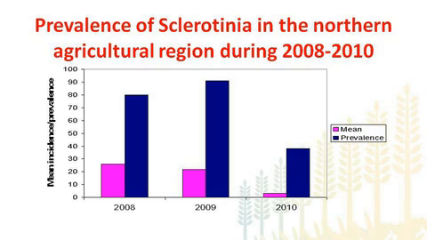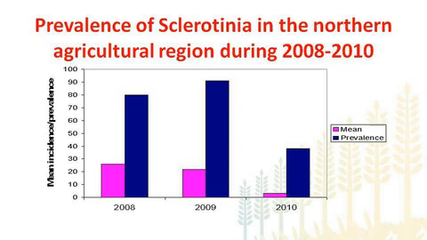And if you look at this, both the incidence and the severity or the prevalence of Sclerotinia has been very high, especially during 2008 and 2009. And surprisingly, in 2010, there was very low incidence of Sclerotinia. If you look at the mean value, Sclerotinia has significantly dropped in 2010, and the percentage of crops affected was also nearly halved in 2010.